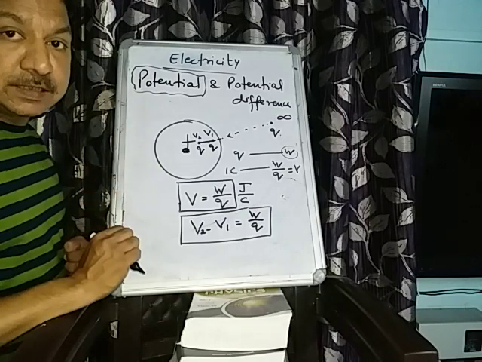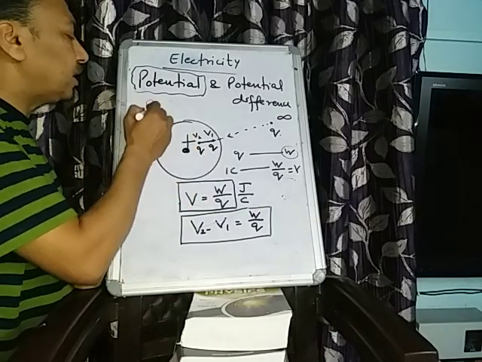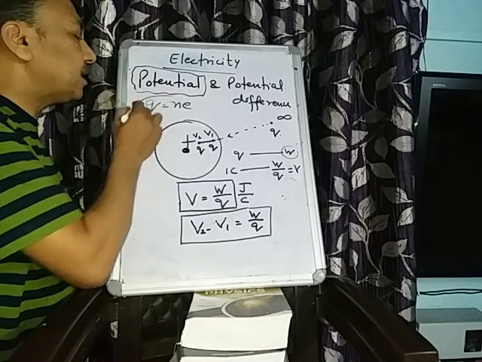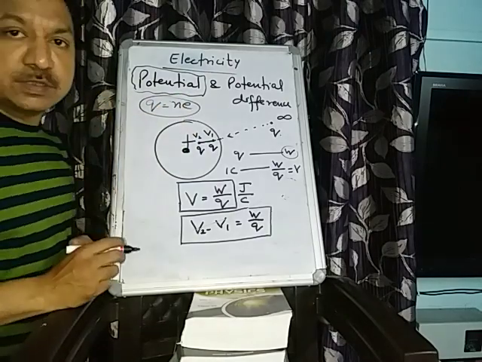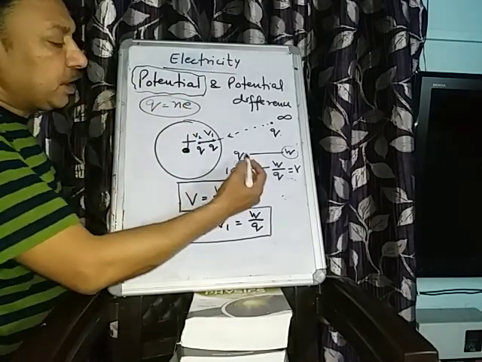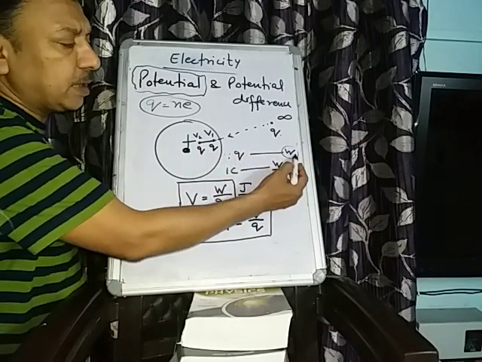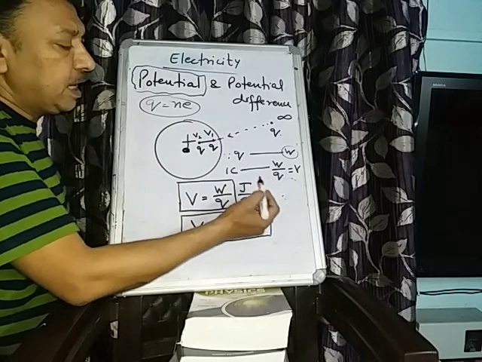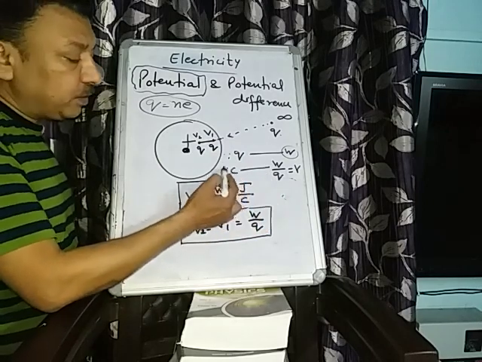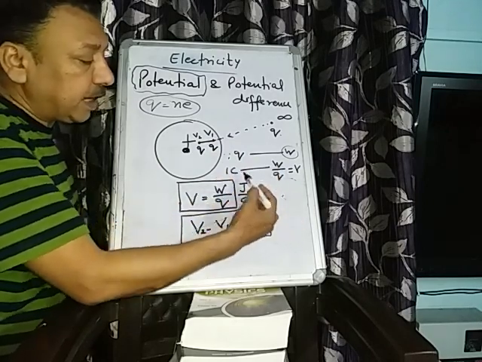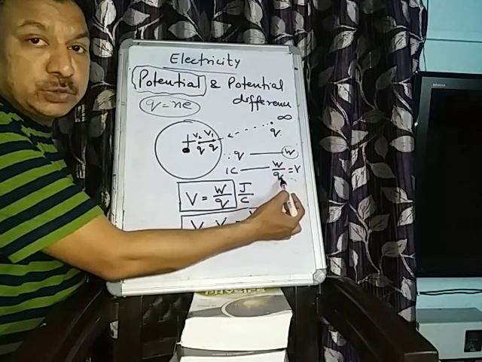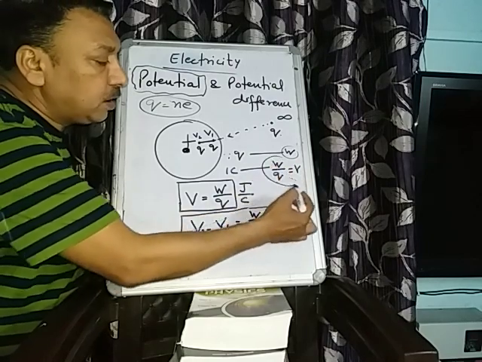Yesterday I had discussed this thing. Q is equal to Ne, it is the collection of n number of electrons. Is that clear? So since Q charge is doing the work W to come into an electric field, what will be the work done by 1 coulomb of charge? You can see that it will become W upon Q, and this is the so-called potential.